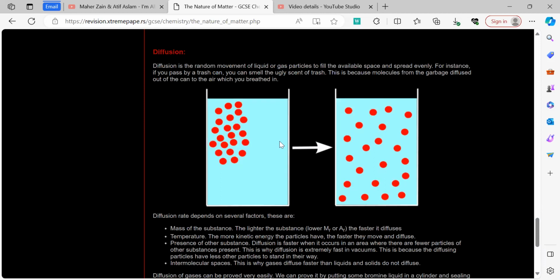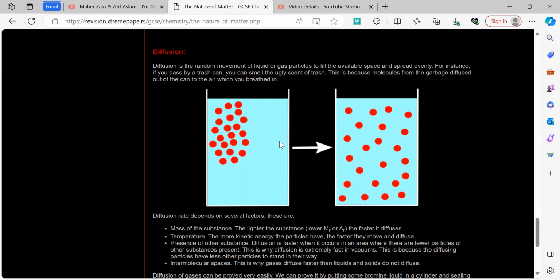The lighter the substance, the faster it diffuses. What will happen in the exam is, for example, you will be given a methane molecule CH4, and an oxygen molecule O2, and their respective molecular masses. You know that methane has 16, whereas oxygen has 32. So obviously, methane will cover twice the distance which oxygen will be able to cover in a specific amount of time. Why does this occur? Because methane is lighter than oxygen.